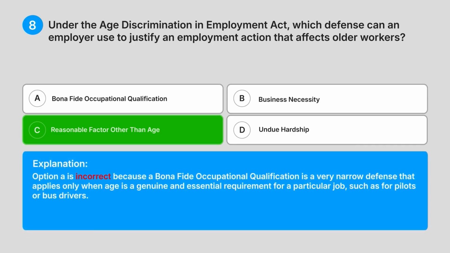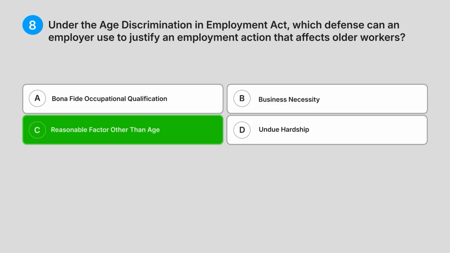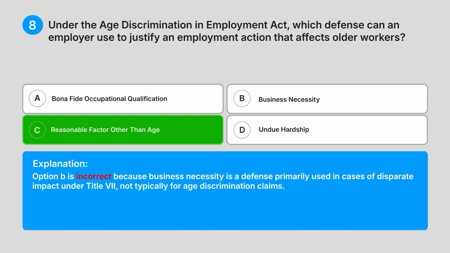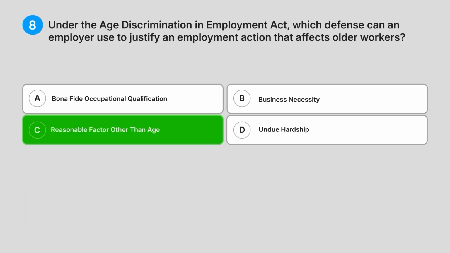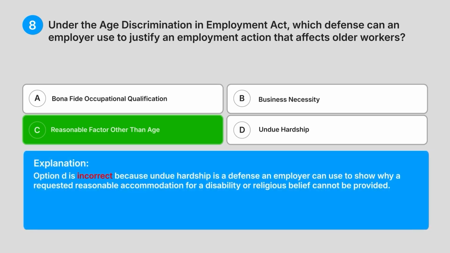Option A is incorrect because a bona fide occupational qualification is a very narrow defence that applies only when age is a genuine and essential requirement for a particular job, such as for pilots or bus drivers. Option B is incorrect because business necessity is a defence primarily used in cases of disparate impact under Title VII, not typically for age discrimination claims. Option D is incorrect because undue hardship is a defence an employer can use to show why a requested reasonable accommodation for a disability or religious belief cannot be provided.